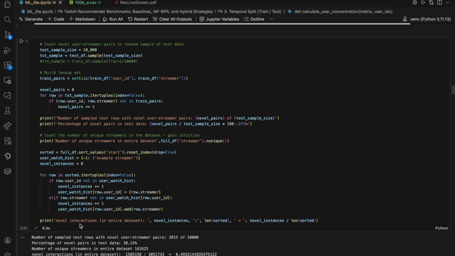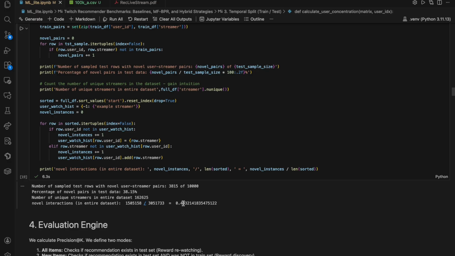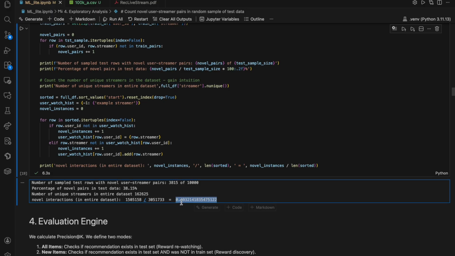Baselines like rep are really good at recommending streams that the user already likes, so we wanted to know how common it was for users to actually watch new streams. By our analysis, about 49% of the viewing instances in the data set were brand new. That streamer user pair had never appeared before.